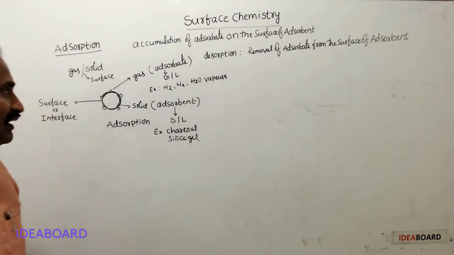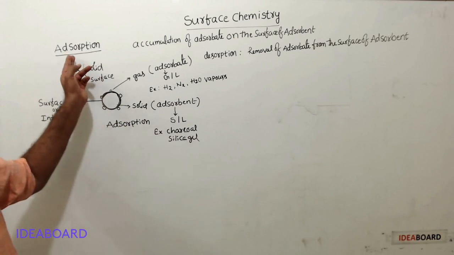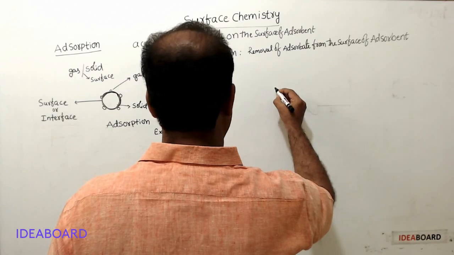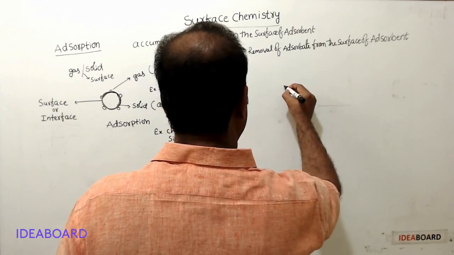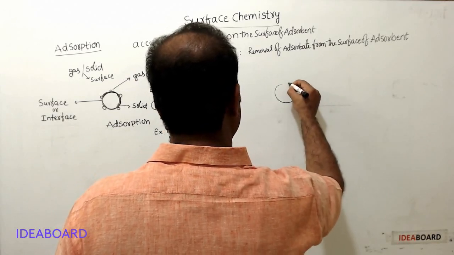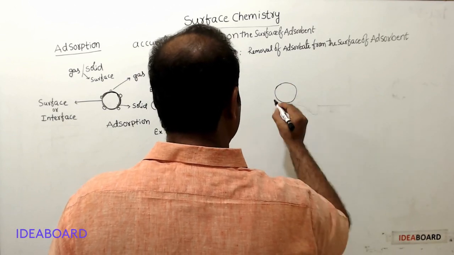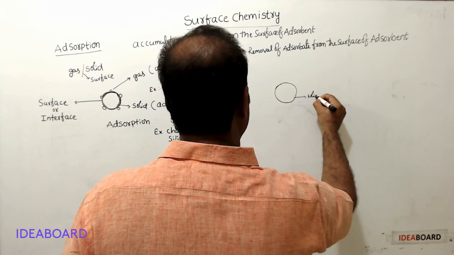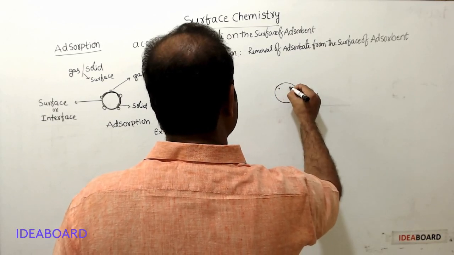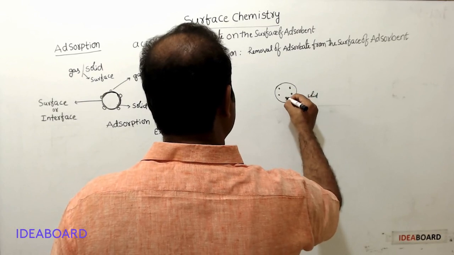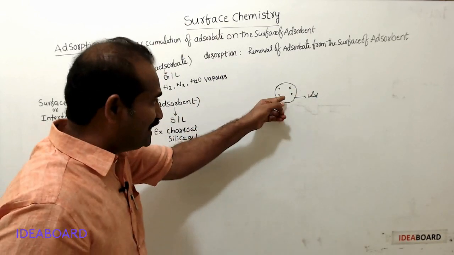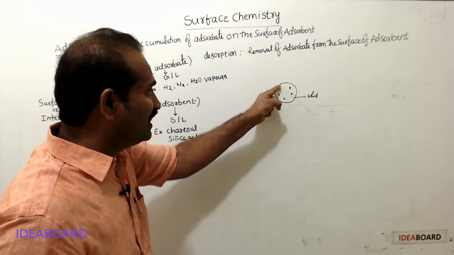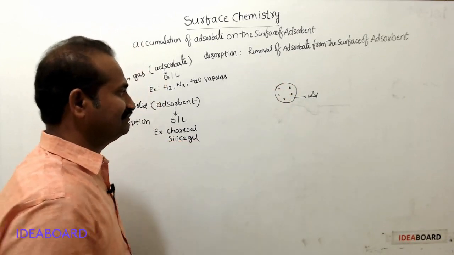Now, we'll see an important term which is related to adsorption, that is absorption. Let us assume a solid. Here, absorbed substance penetrates into the solid, enters inside of the solid and is uniformly distributed.